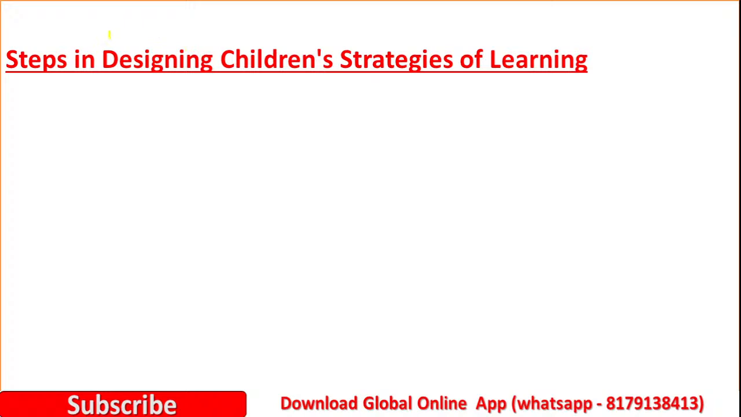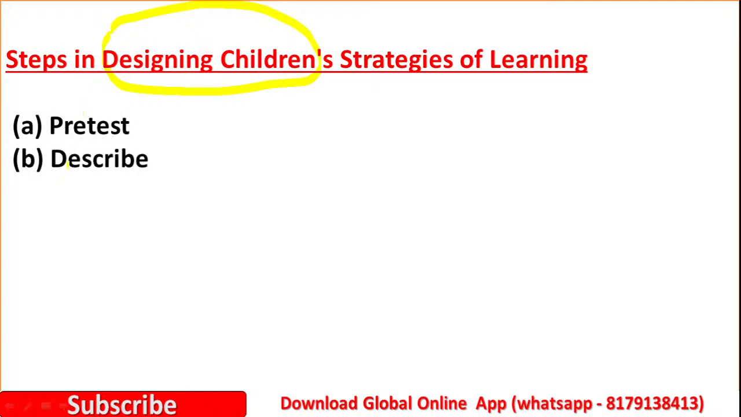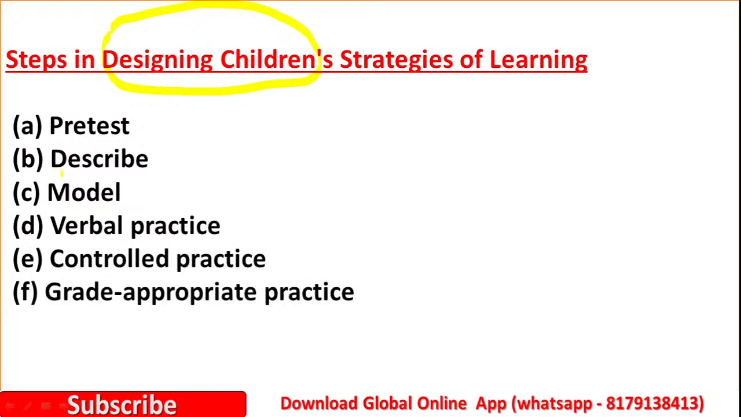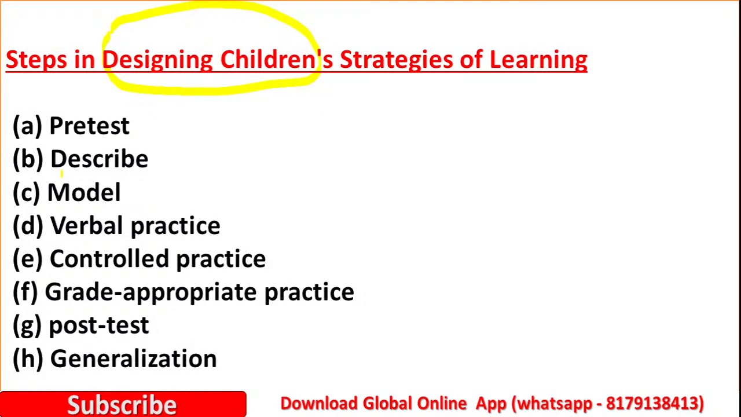So next, let us see steps in designing children's strategies of learning. There are various steps. The first one is pre-test, then describe, then model, then verbal practice, then controlled practice, then grade-appropriate practice, then post-test. So these are some of the steps in designing children's strategies of learning. Then the last one is generalization.